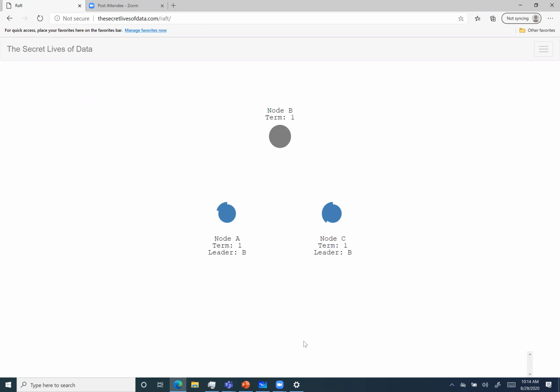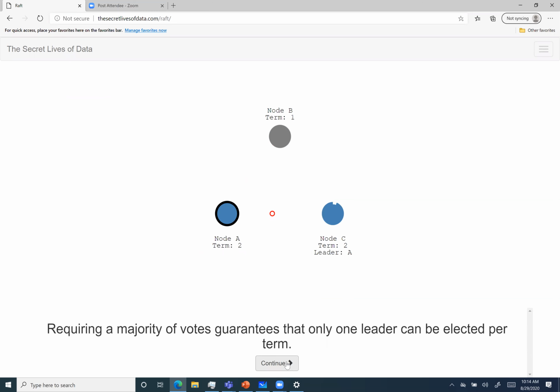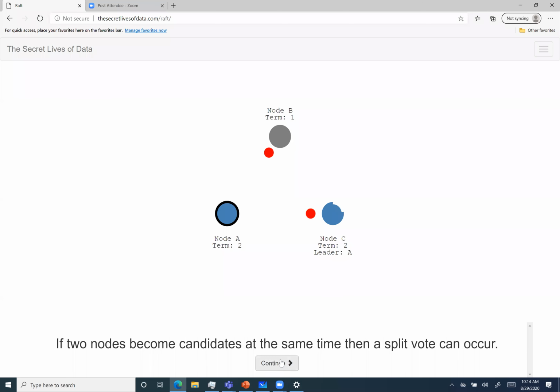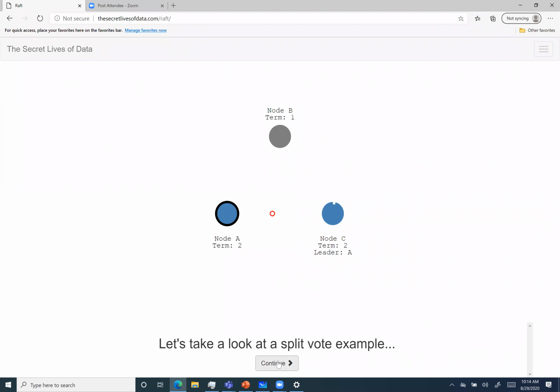I don't know how many more examples there are in this. Actually, one example that I know of, let's go to that quickly. Okay, network partition, or we can talk about split vote actually. I already told about split vote, so I think we can skip that. If you want to see it in the visualization, we can see the split vote example.